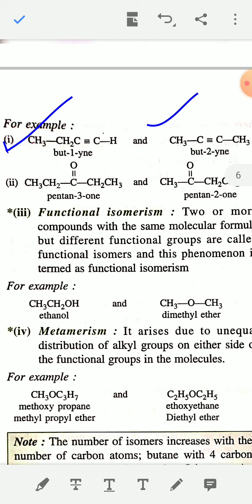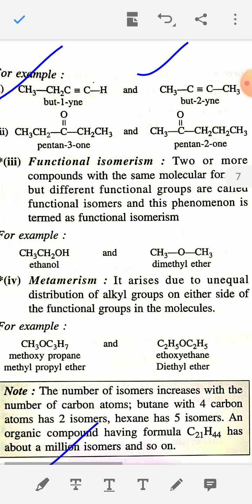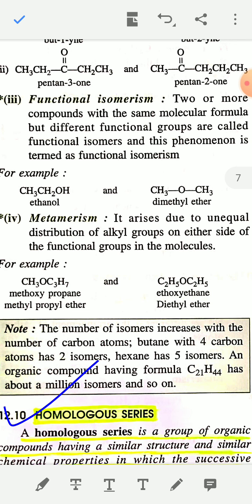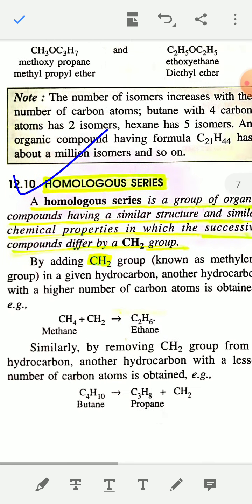Similarly, pentan-3-one and pentan-2-one are two position isomers of each other. In pentan-3-one the carbonyl group, C double bond O, is present on number 3 carbon, and in pentan-2-one the carbonyl group is present on number 2 carbon. So these are position isomers. Functional group isomerism and metamerism are not given in your syllabus.